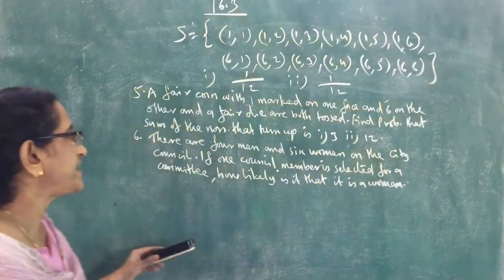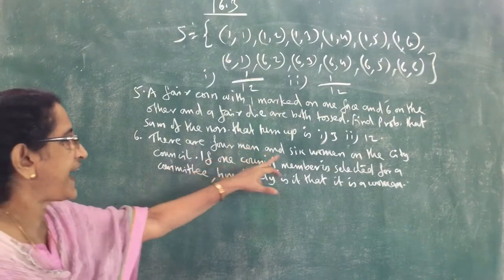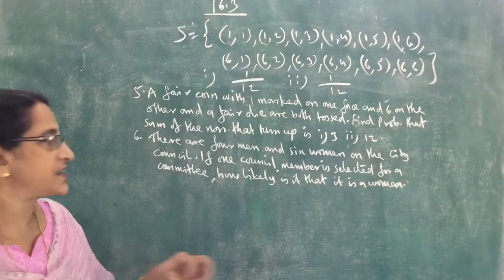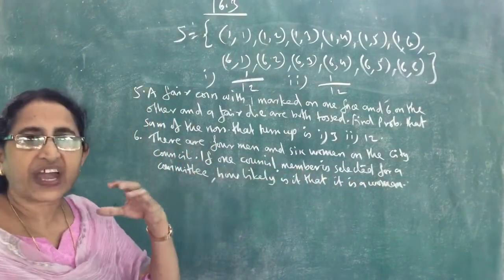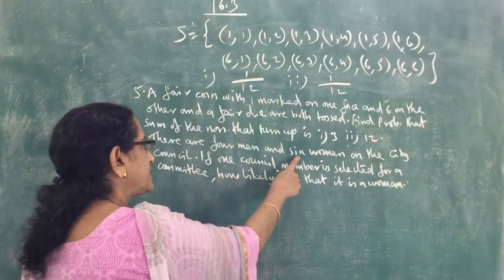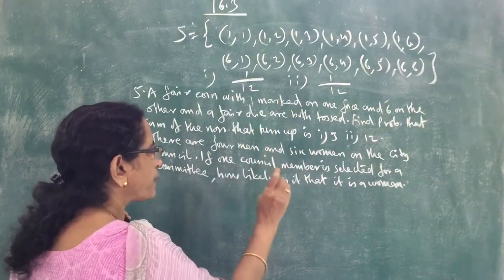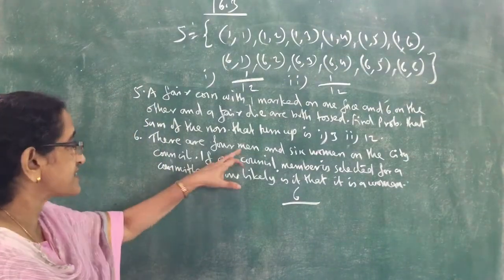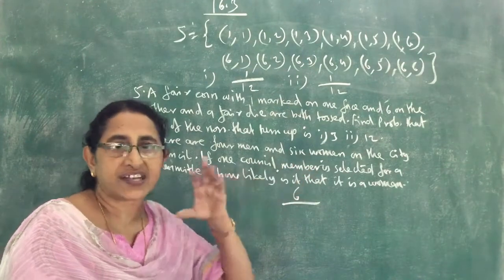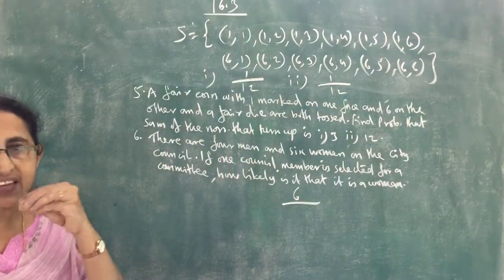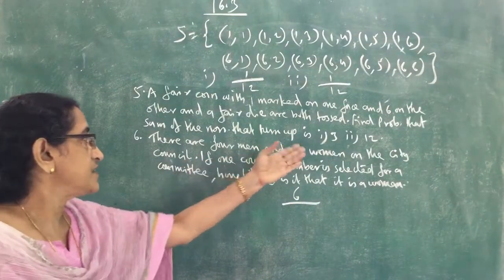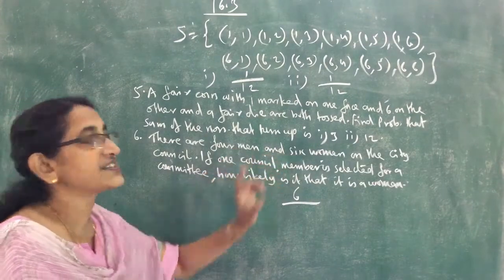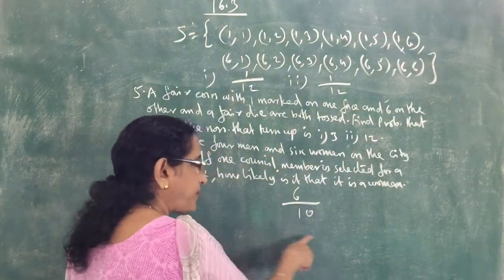So what is the probability that it is a woman? From the group of 4 men and 6 women, one person is selected. What is the probability that the selected person is a woman? See, in this group there are 6 women, so the number of favorable outcomes is 6, divided by the total number of possible outcomes. There are 4 men and 6 women, and the selected person can be any one of these. So the total number of possible outcomes is 4 plus 6, 10.